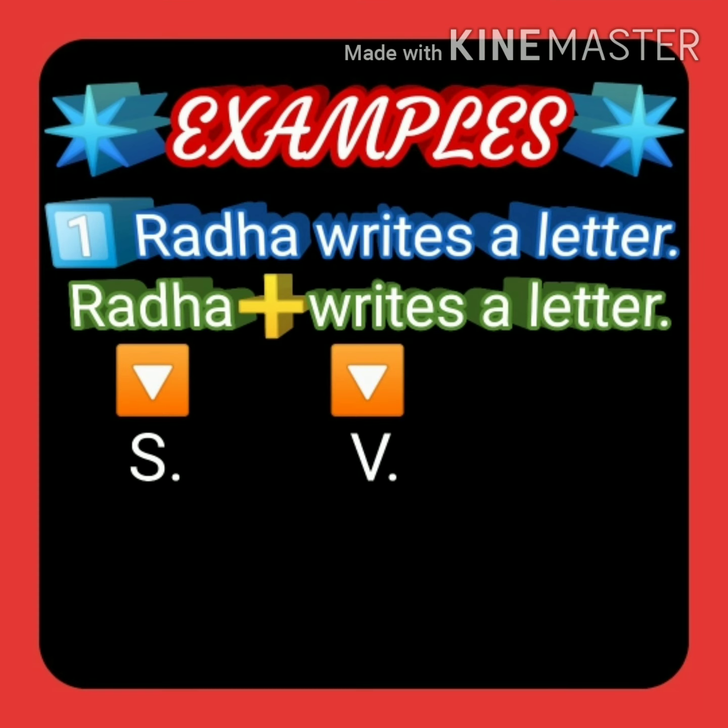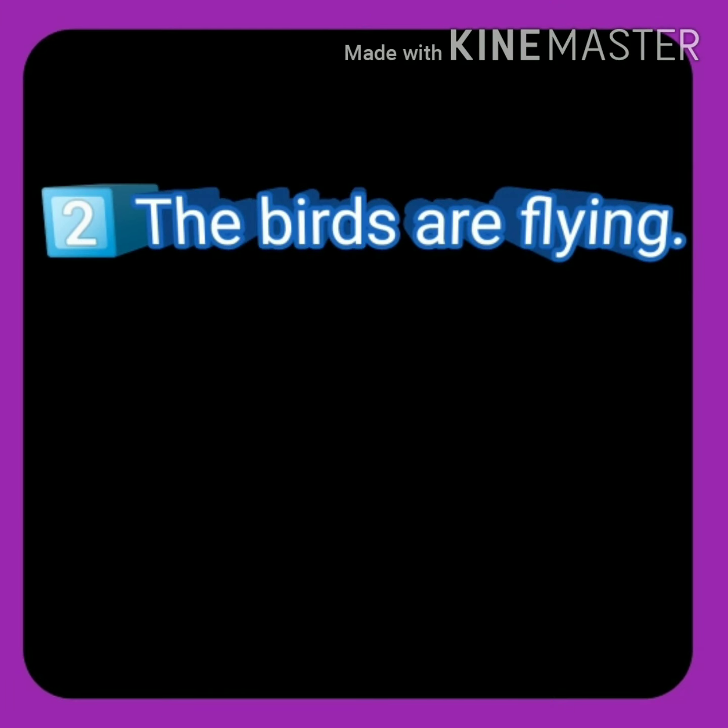Radha writes a letter. Which is verb in this sentence? Writes is a verb in this sentence, and subject comes generally before the verb. So which is subject in this sentence? Radha is a subject in this sentence and it is used before the verb. Look at the next example. The birds are flying.